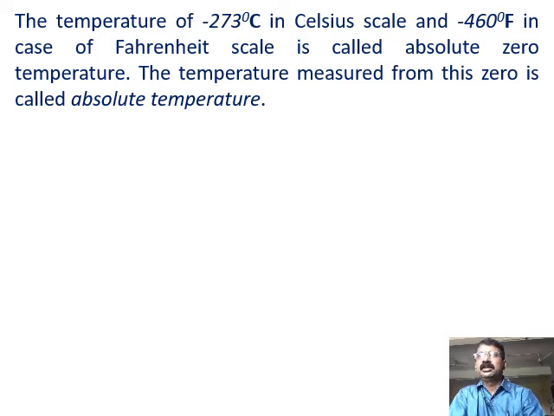Now in most of the thermometers which are used to measure the temperature, okay, before that let me tell you how a temperature scale is constructed. So here you should have two fixed points as the reference points, and you have to assign some values for these. Now in order to make you understand easily, let me take the example of a glass bulb thermometer. All of you are familiar with this, you might have used it in various labs. Now if you observe that thermometer, there are two fixed points. One is at 0 and one is at 100. I am talking about the centigrade scale, the normal thermometer.